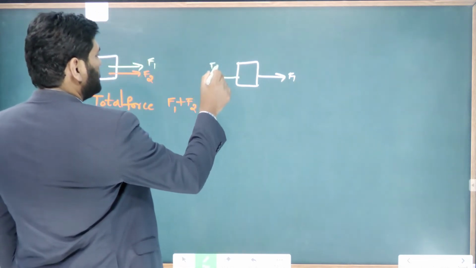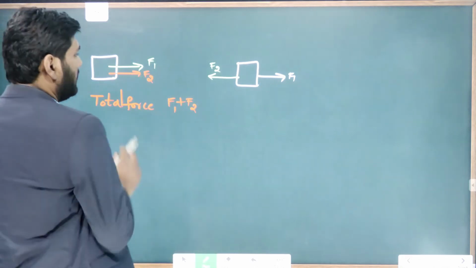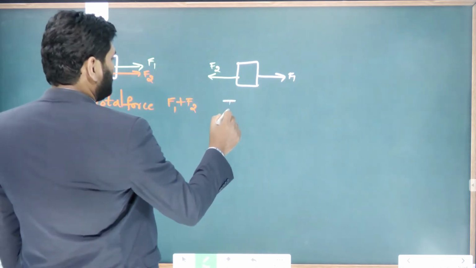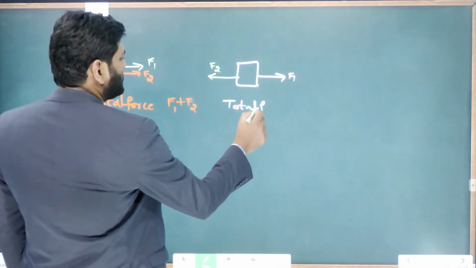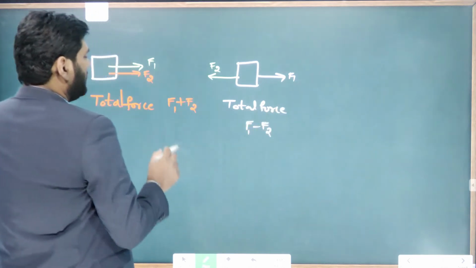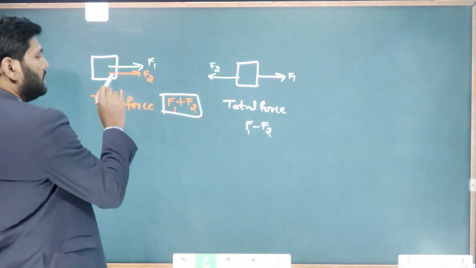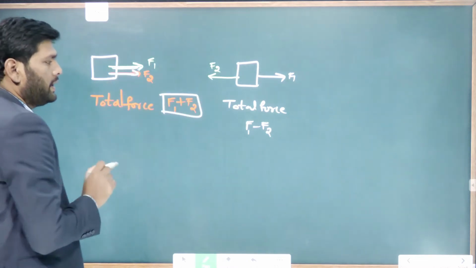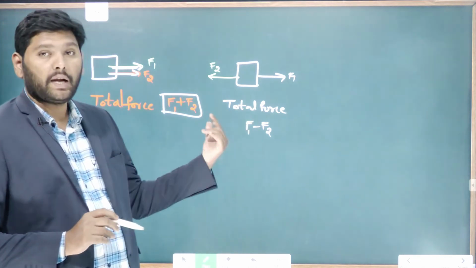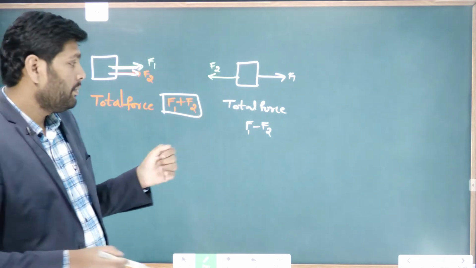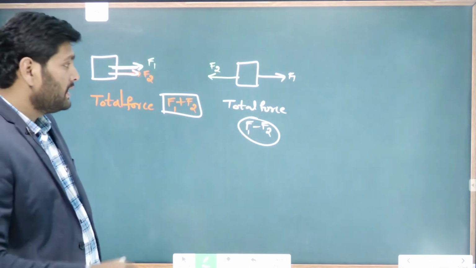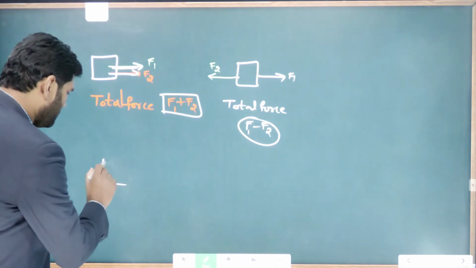In the next situation, on the same body, F1 is acting in this direction and F2 is acting in the opposite direction. In this situation, the total force is F1 minus F2. In the earlier case, when two forces act in the same direction, the total force is F1 plus F2. With the same quantities, when they act in opposite directions, the total force is F1 minus F2.